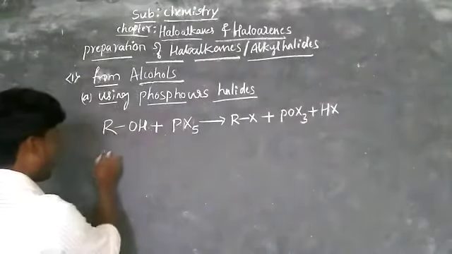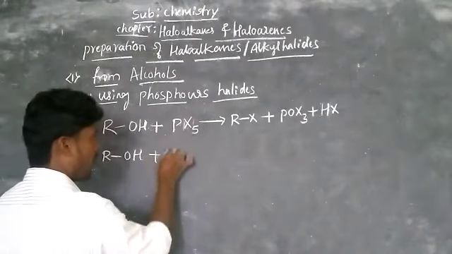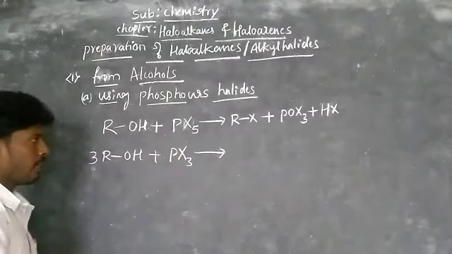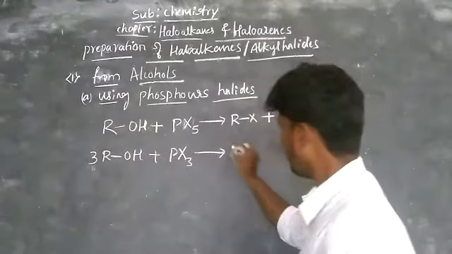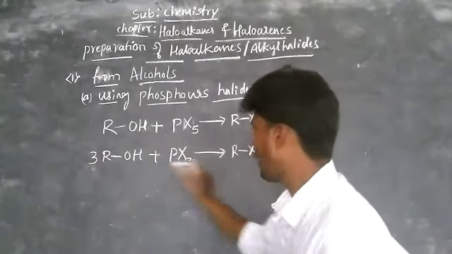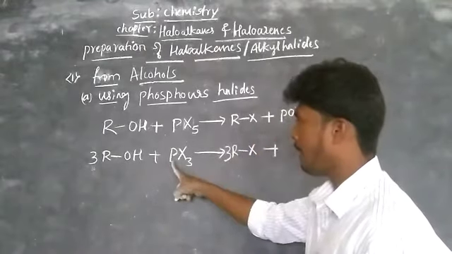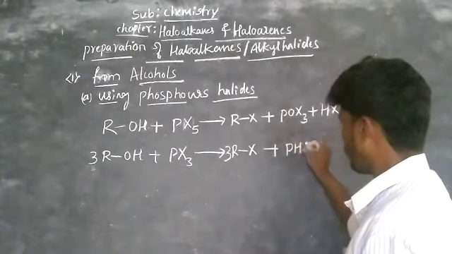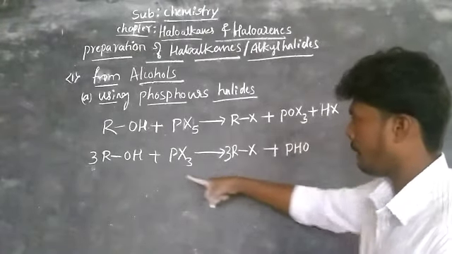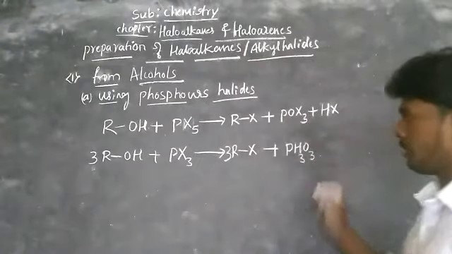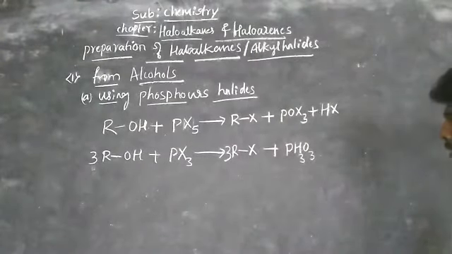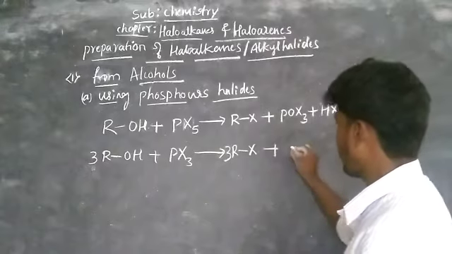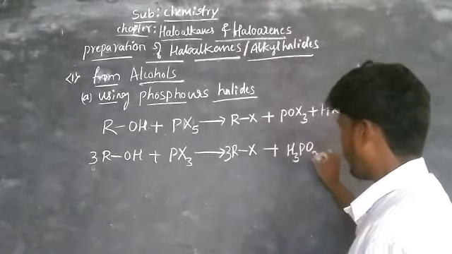Similarly, alcohol is treated with phosphorus trihalide, PX3. Three equivalents of R-X are formed, plus H3PO3, the remaining compound, which is phosphorous acid.